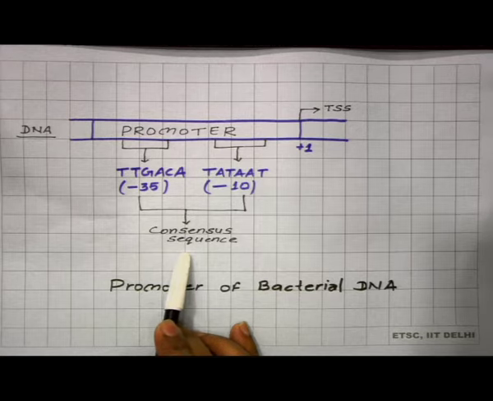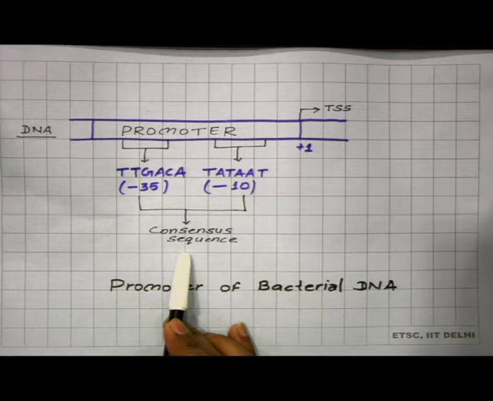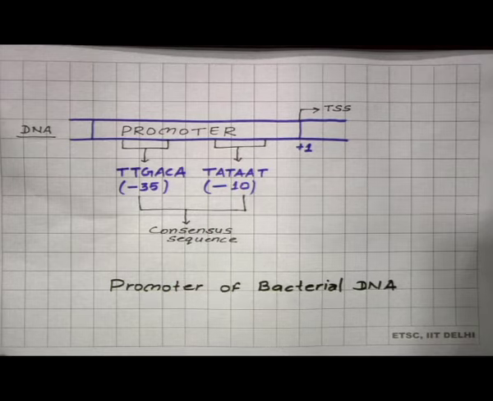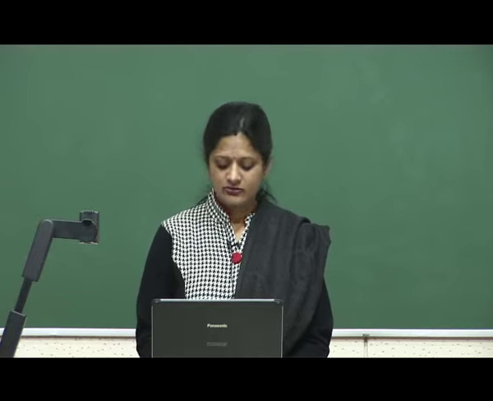Consensus sequences means the sequences of bases which repeatedly occur at the same position in most of the living organisms in the case of prokaryotic cells. So, in bacteria, these two are considered consensus sequences, and they are very important for the recognition of the promoter by the sigma factor to initiate the transcription.